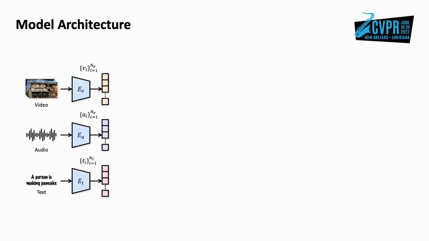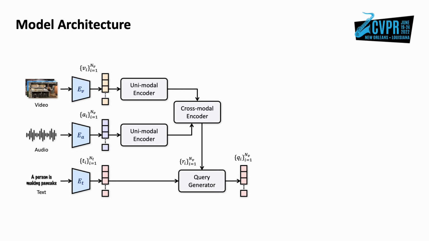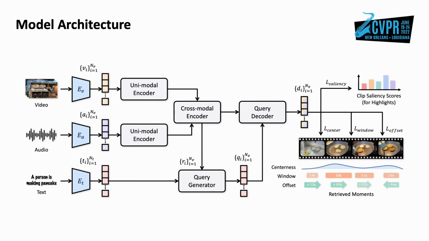Here is the overall architecture of our framework. It derives from the transformer encoder-decoder structure. The input video and text are firstly processed by pre-trained feature extractors. After that, the visual and audio features are fed into separate unimodal encoders to be contextualized under global receptive fields, then be fused by the cross-modal encoder to become visual-audio joint representations. These representations, together with the textual features, are used to generate clip-level moment queries. The moment queries can be utilized to retrieve moments and highlights from joint representations in the query decoder. After decoding query-guided video features, we adopt two prediction heads to obtain the final result.